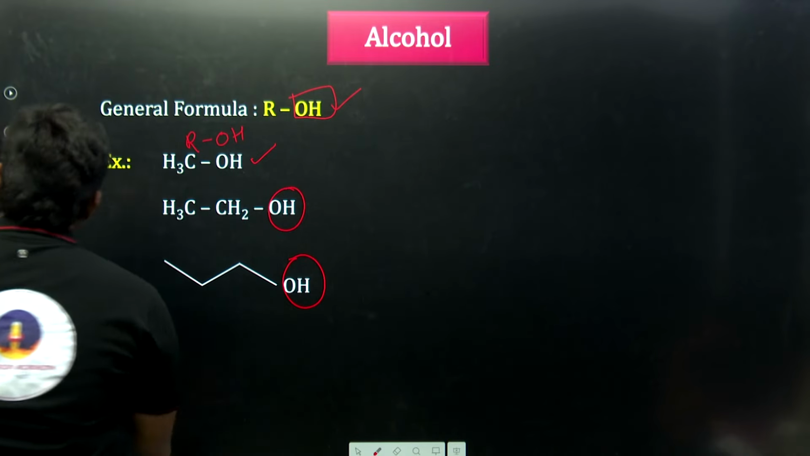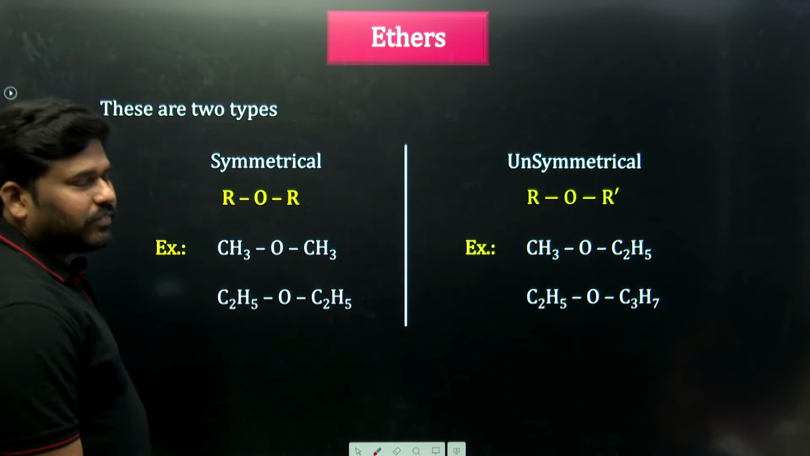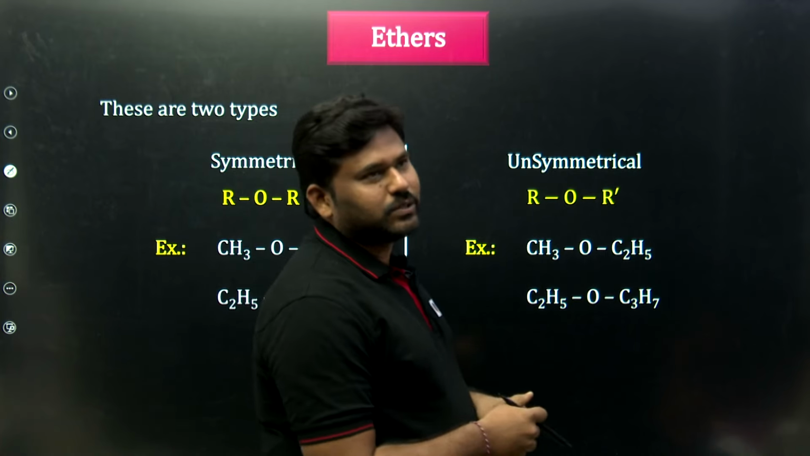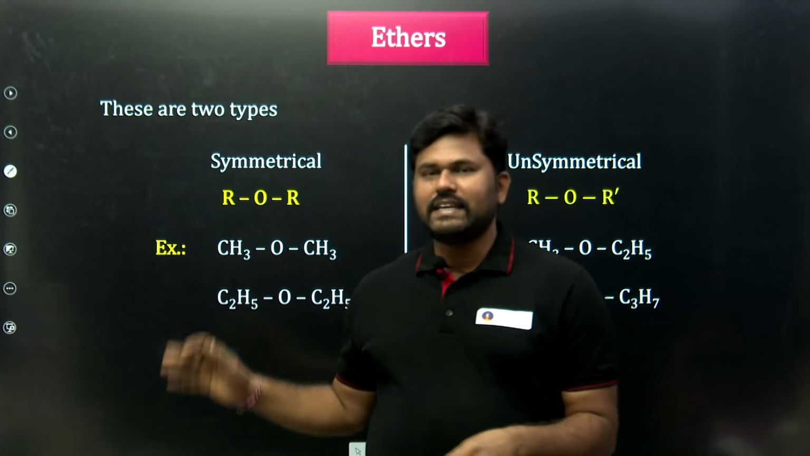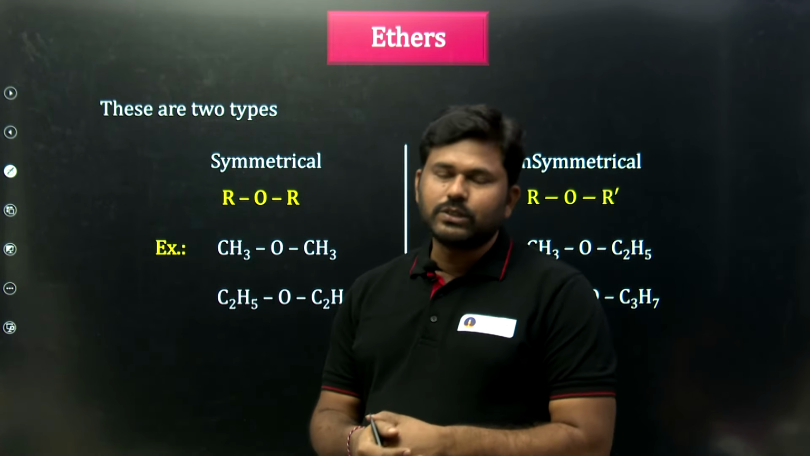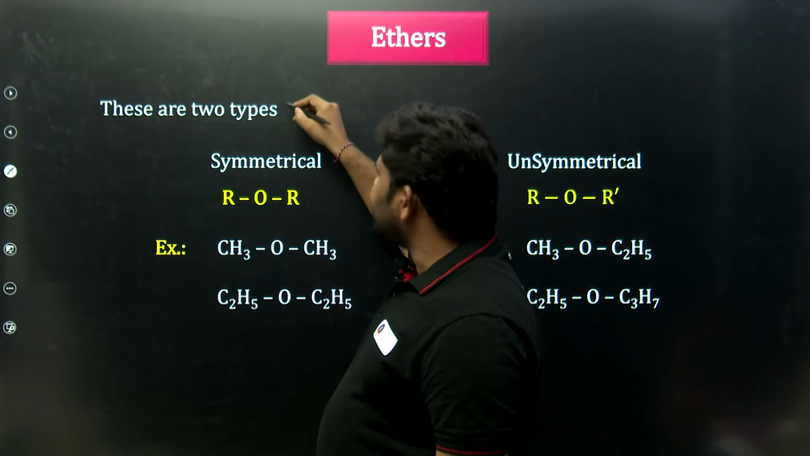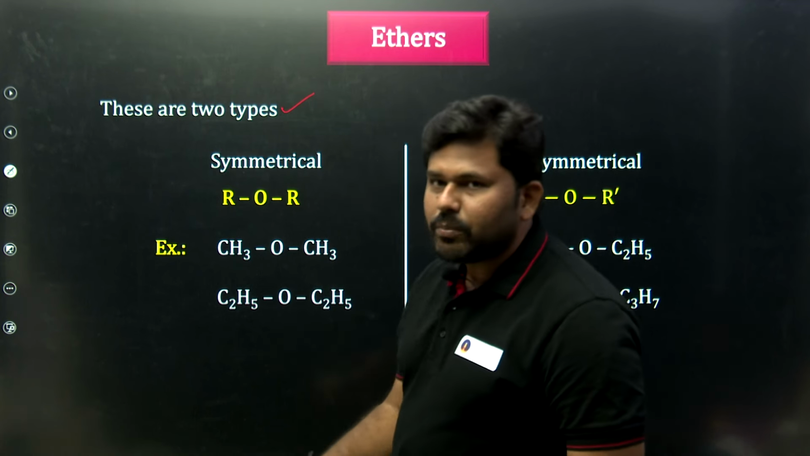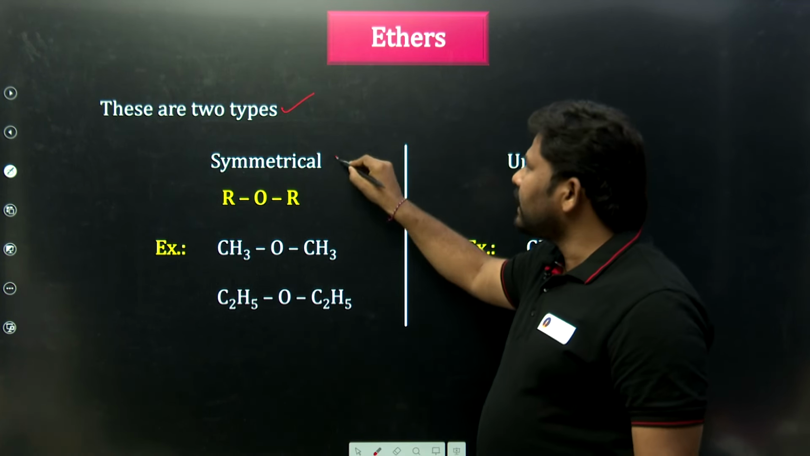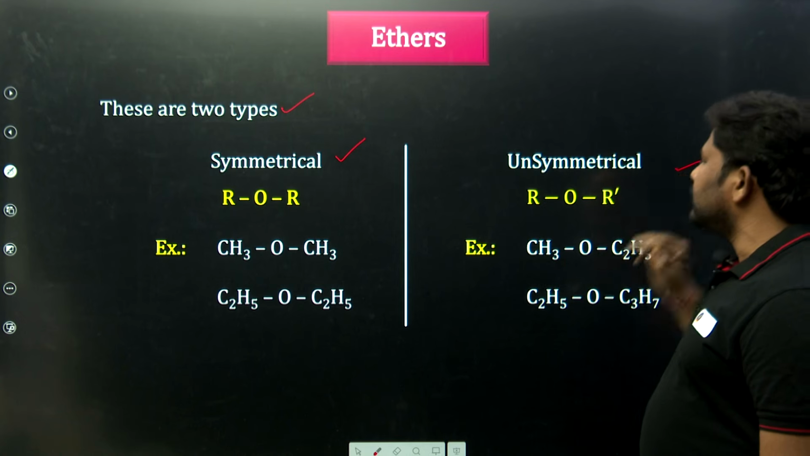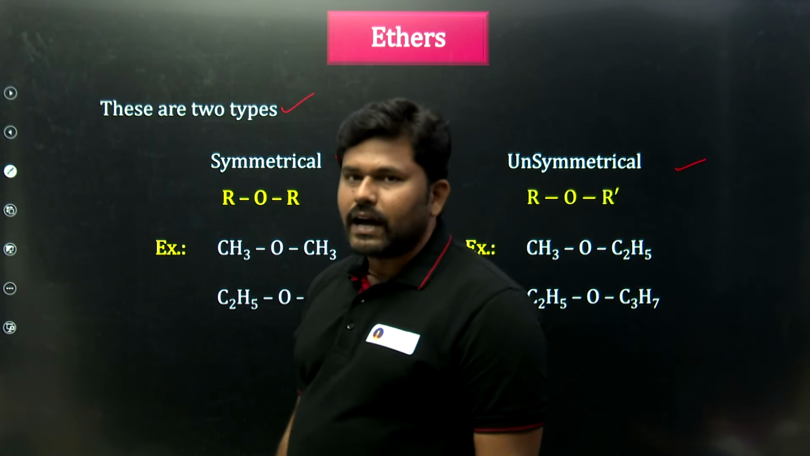ROH. Next one. Very important and confusing also. Many students will be confused about this: ethers. Ethers are generally of two types. How many types are ethers? Two types: symmetrical ethers and unsymmetrical ethers.